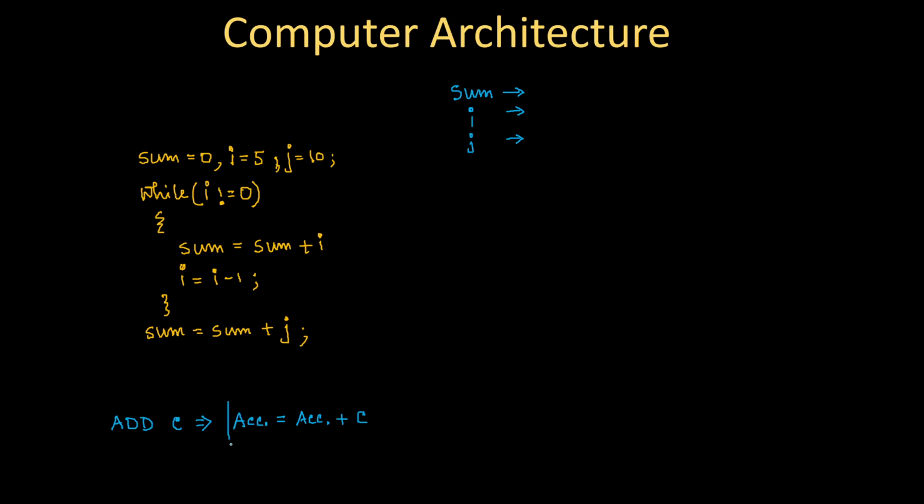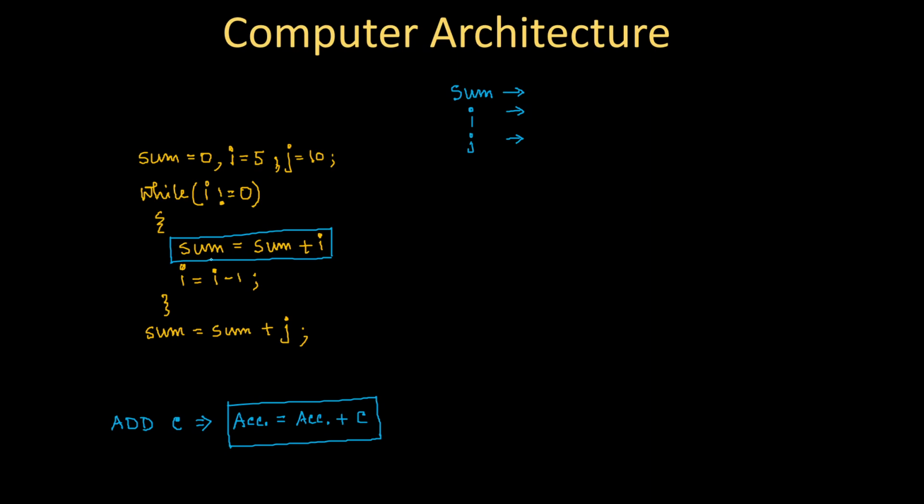So if you map this instruction explanation with this line, I can easily say that sum must be the accumulator. If you put some other register for sum, say for example register B or register C or register D, it's not going to work properly.